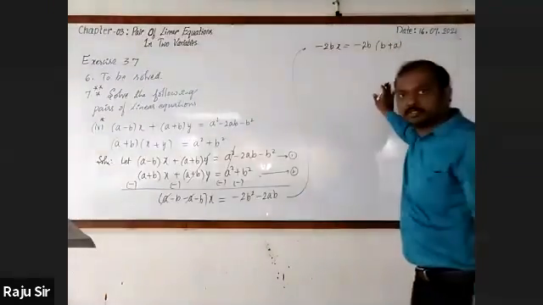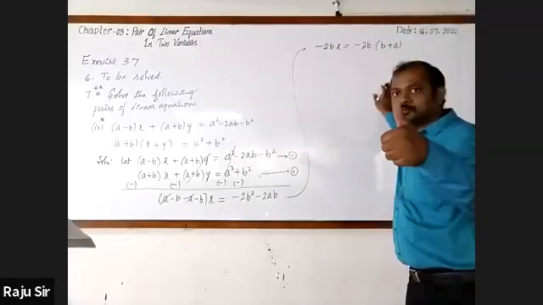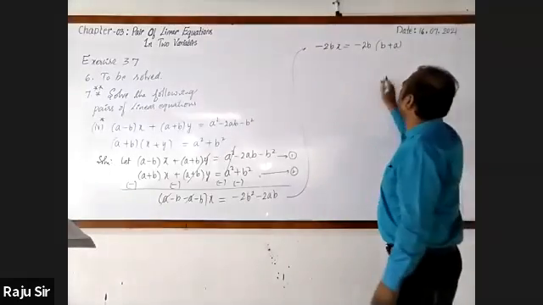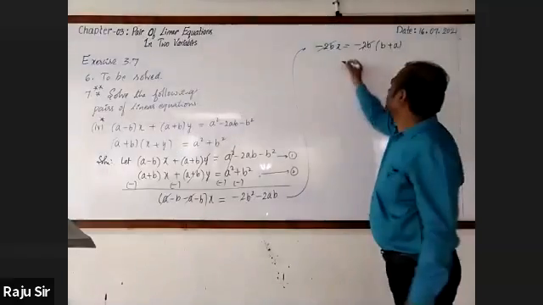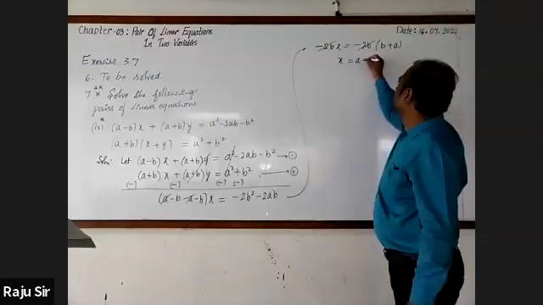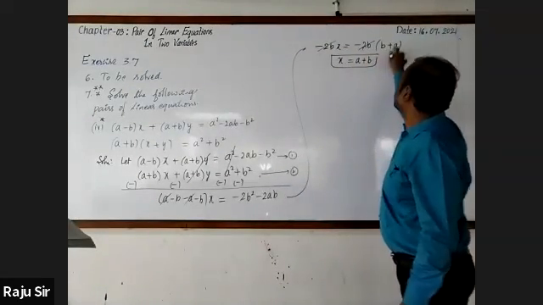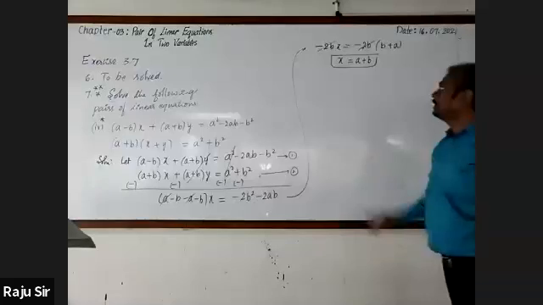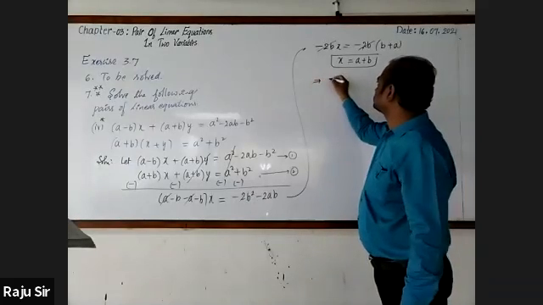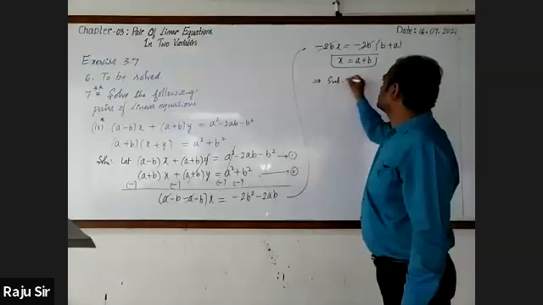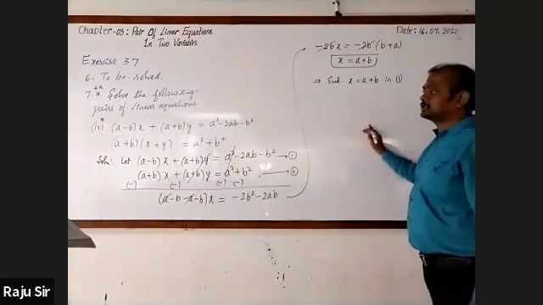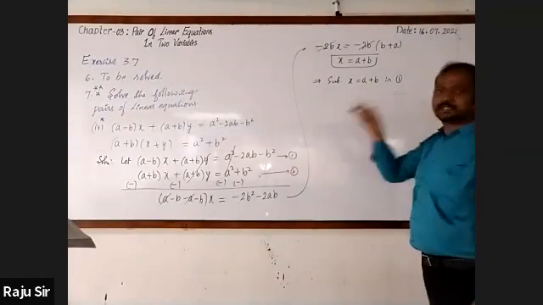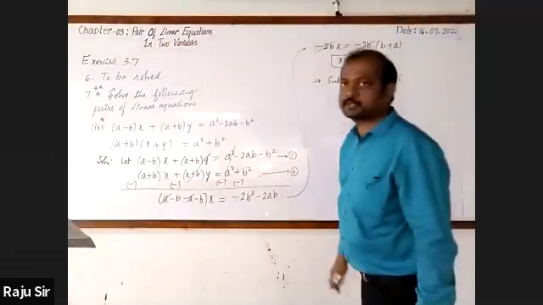Have you got it? Okay. Yes, sir. Now, minus 2b gets cancelled. x is equal to a plus b. x is a plus b. Now let us substitute x equal to a plus b in any one of the two equations. You may go for either the first or the second. Let's take the first one only.